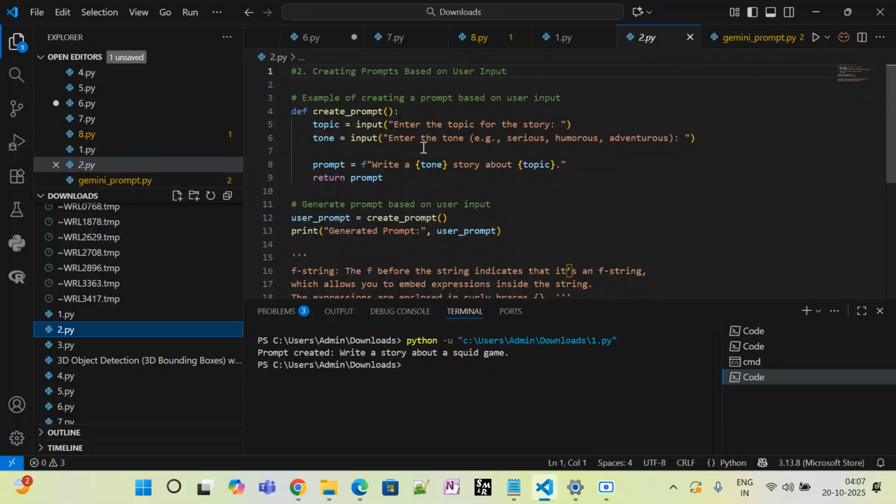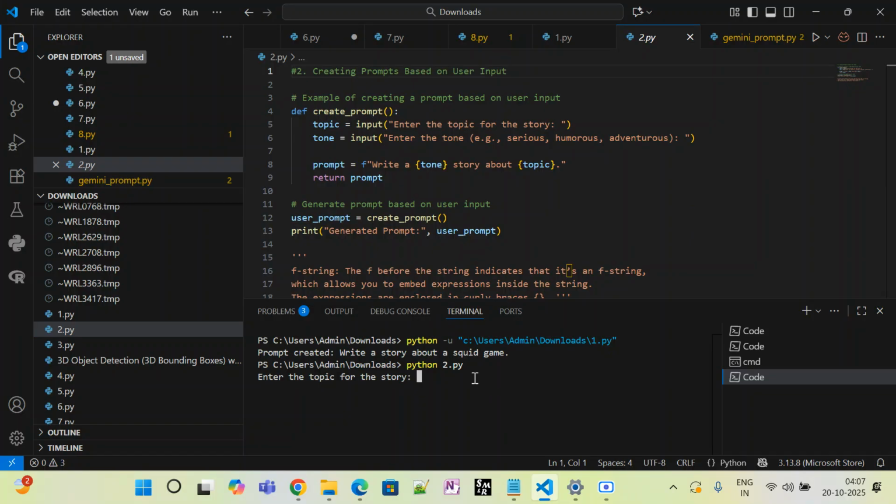So what are my user inputs? Enter the topic for the story. Okay, and the tone: serious, humorous, or adventurous. So it is just like an if-else prompt. Okay, so when you enter the topic for the story, if you want to summarize or anything, let me go ahead and execute this, or you can write like this as well, Python